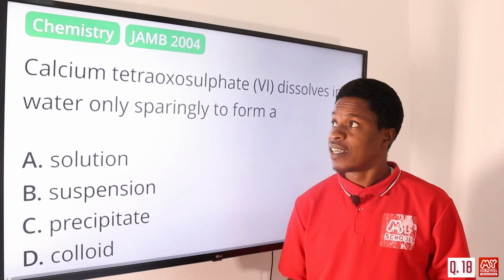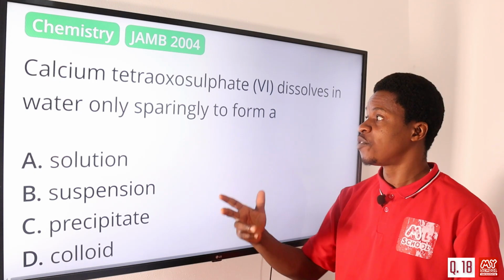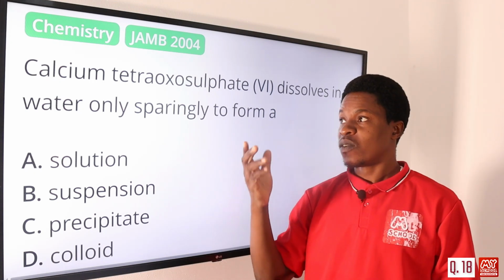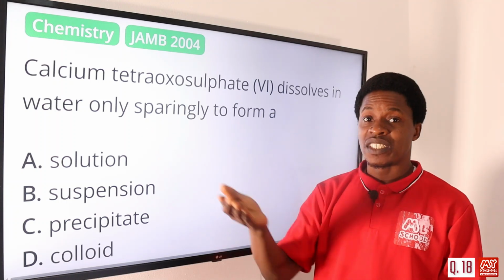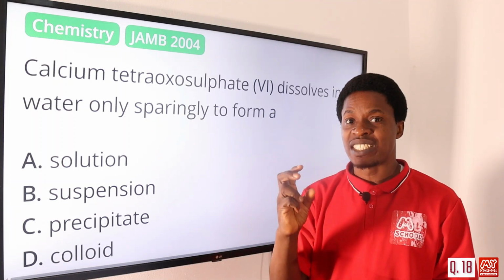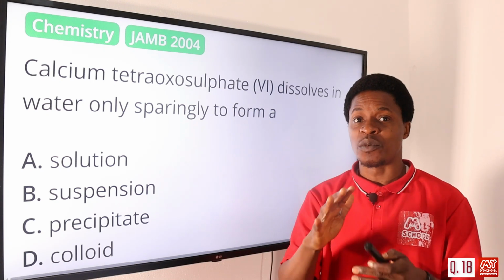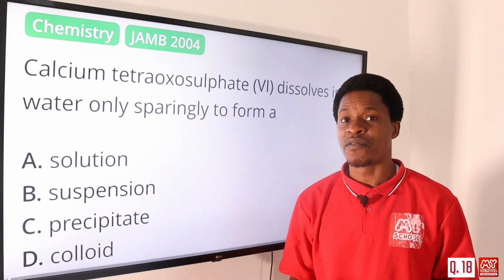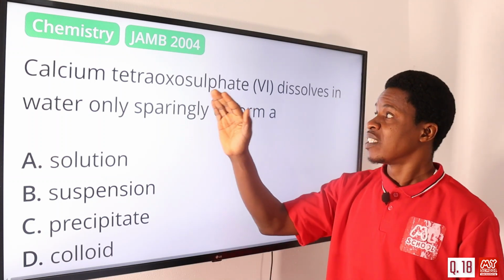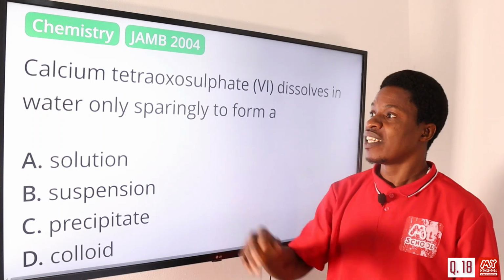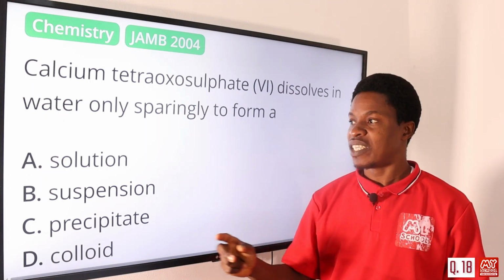Question number 18. Calcium tetraoxosulfate(VI) dissolves in water only sparingly to form a what? When calcium tetraoxosulfate(VI) dissolves in water sparingly, it means that just a little quantity was dissolved. The remaining one is the solid that we have there. So we say we have formed precipitate, not suspension, precipitate. Calcium tetraoxosulfate(VI) dissolves in water only sparingly to form a precipitate, not solution.